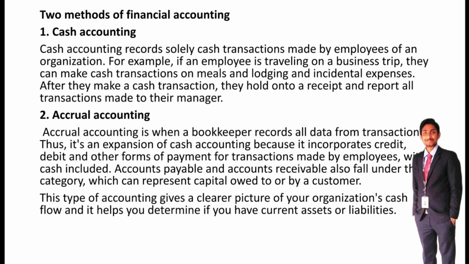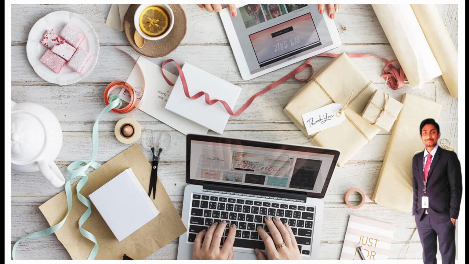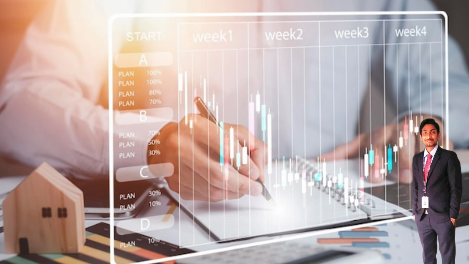And financial accounting records in two methods: one is cash accounting, another is accrual accounting. Financial accounting records the cash transactions and the accrual transactions. Cash transactions happen when employees in the company spend some expenditure. At that time, the cash transaction happens, and by using cash vouchers we record the cash transactions in financial statements as well.